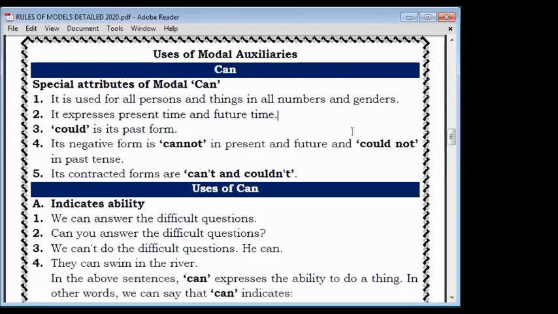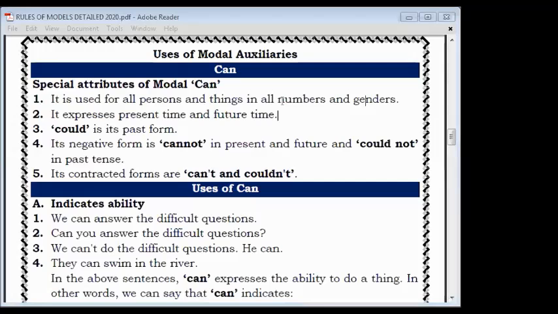First of all, we are going to read the attributes of the modal "can". Attribute means its nature: how it can be used and how it cannot be used. It is written that it is used for all persons, things, and all numbers and genders. Whatever person it is, first, second, or third, it can be used with that. Second, it can be used with both non-living and living things.